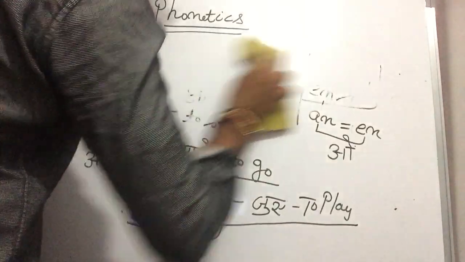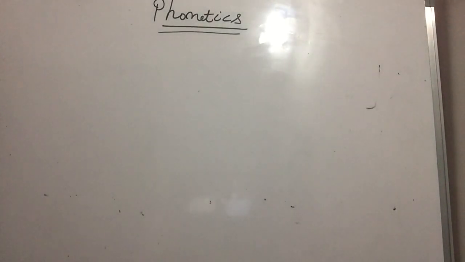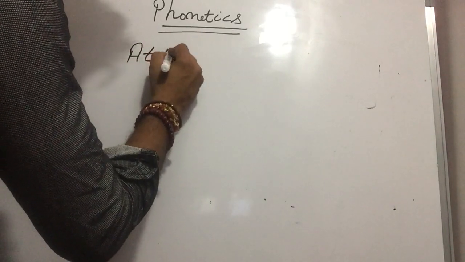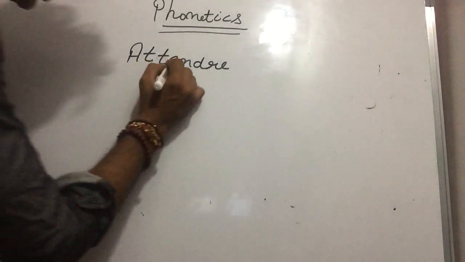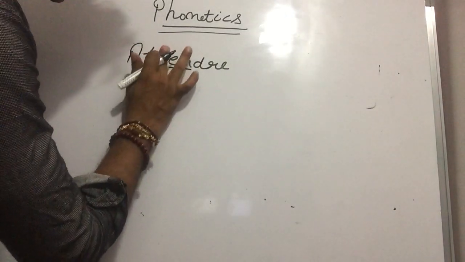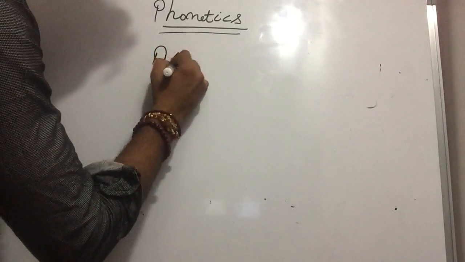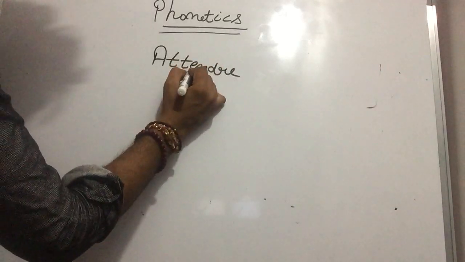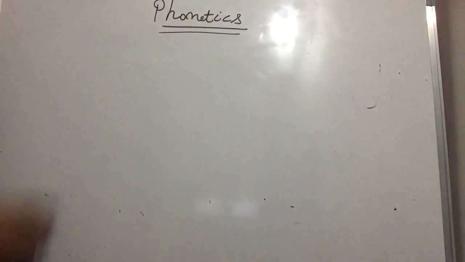So I will tell you what is wait. Basically, we have a verb of wait, Paji, attendre. So here we have EN.